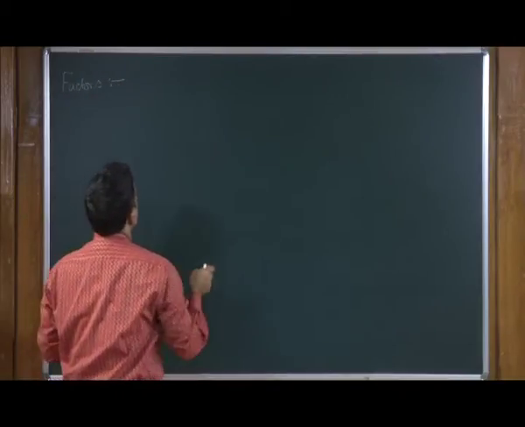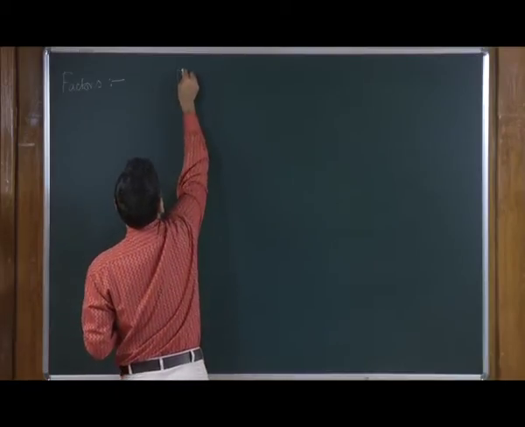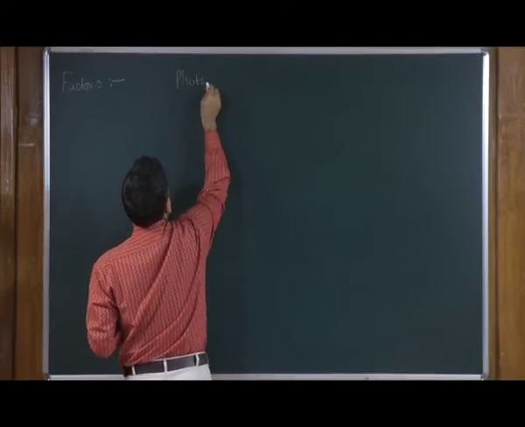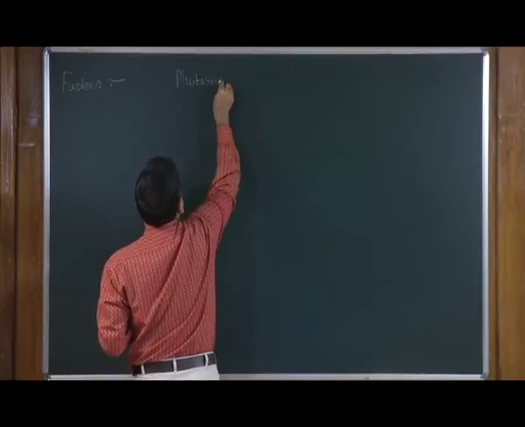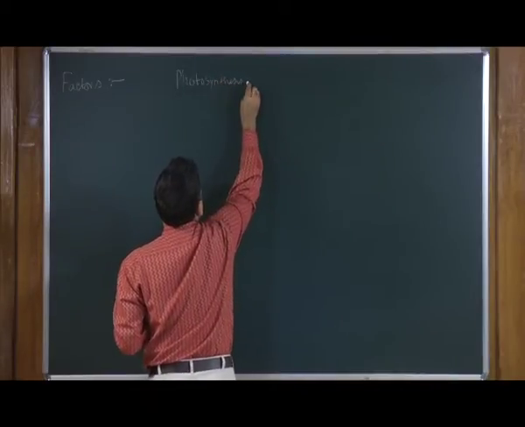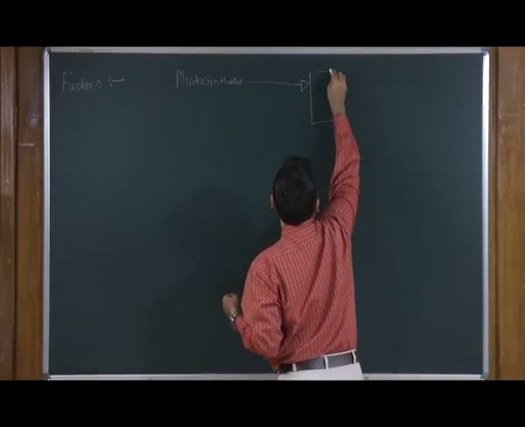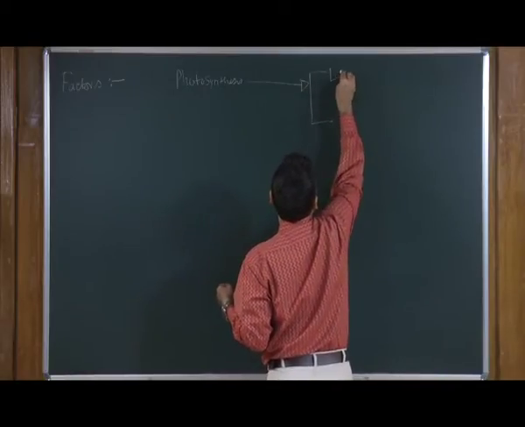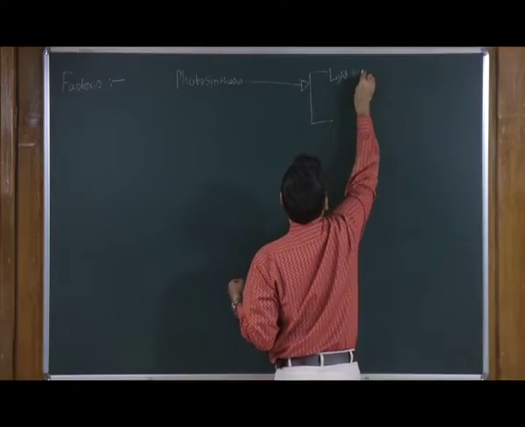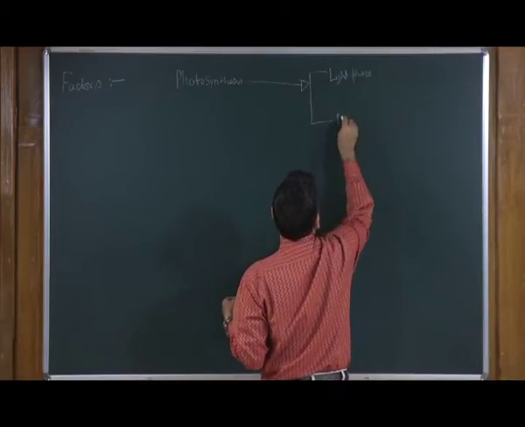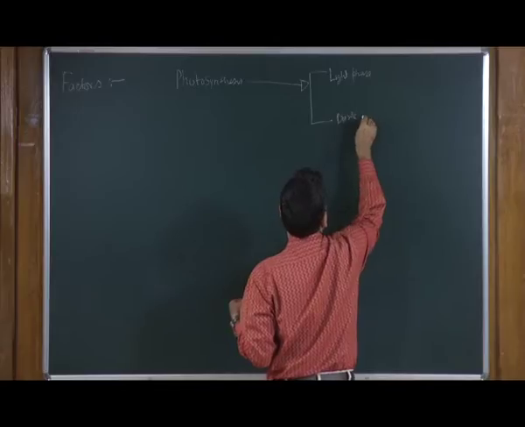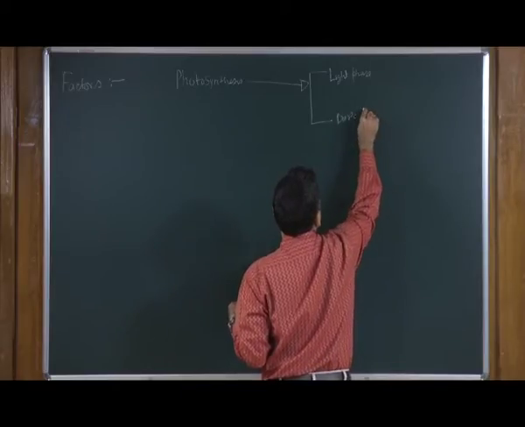So, as you know, photosynthesis has two phases. One is the light phase and the other one is the dark phase or the biosynthetic phase.